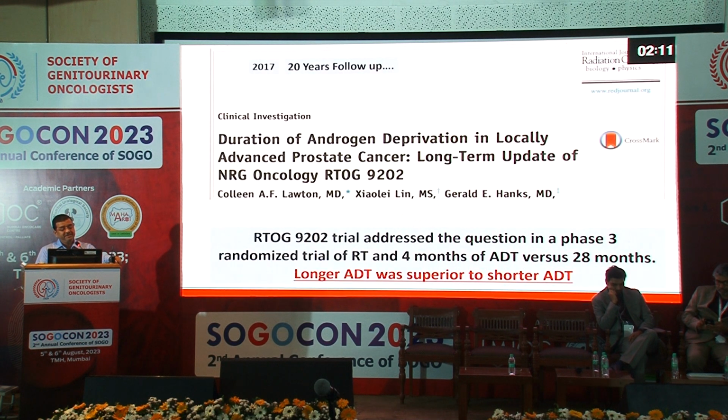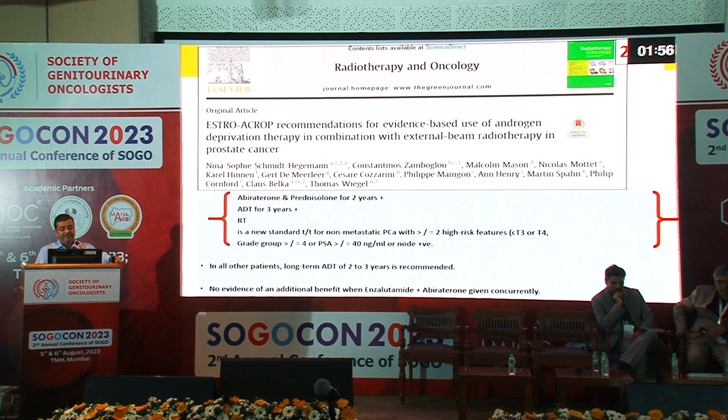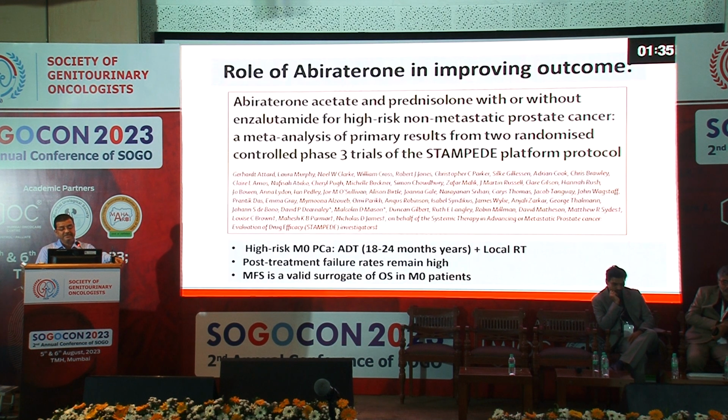Coming on to the RTOG, again with 20 years of follow-up published almost 5 to 6 years back, which compared two arms, 4 months versus 28 months, they again said that longer ADT is definitely superior to shorter ADT. Even the ESTRO-ACROP guidelines, published in January-February this year, said that patients with high-risk features will benefit from abiraterone and prednisolone for 2 years, plus ADT for 3 years, and radiation, and that should be the new standard treatment for high-risk prostate cancer patients.